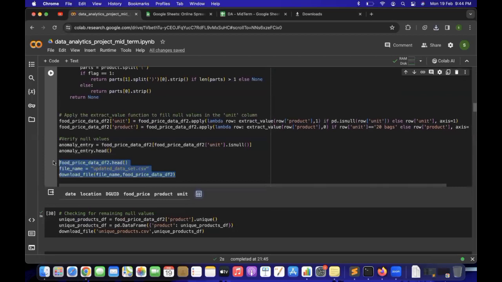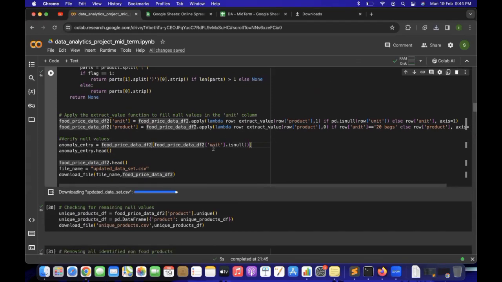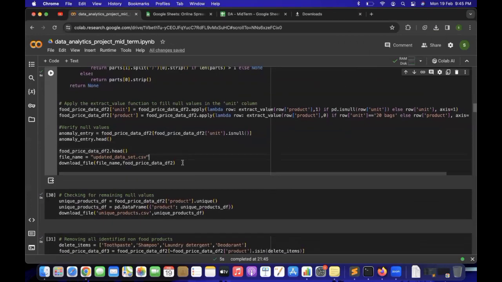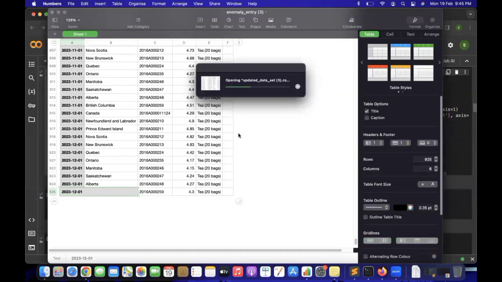And we can even download the data to see how it looks. Yes, let me run this block. The code is running now. Yes, the updated data set is downloaded. Let me open it.